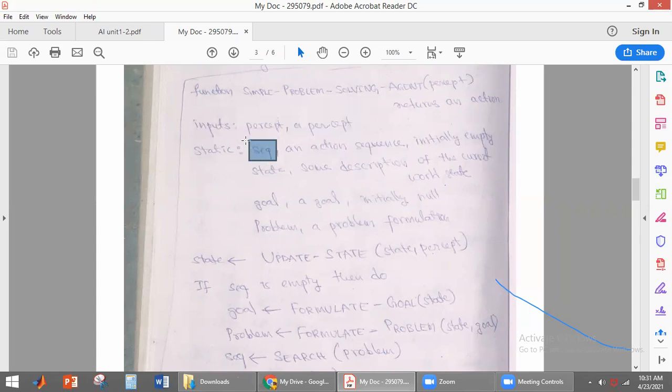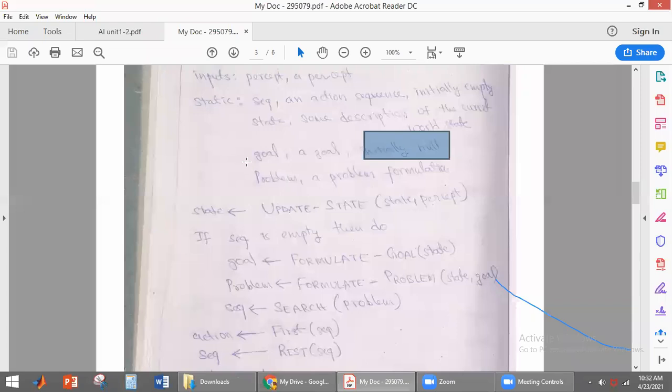And state: some description of the current world state, how the current world is now with the agent's actions. We will get that information from this state. And the goal: once we reach the first goal, it has to go to the next goal. So initially it is null.